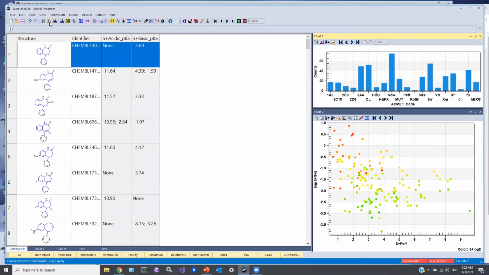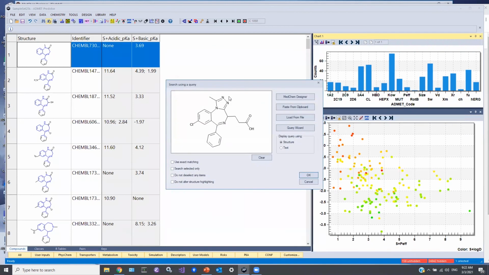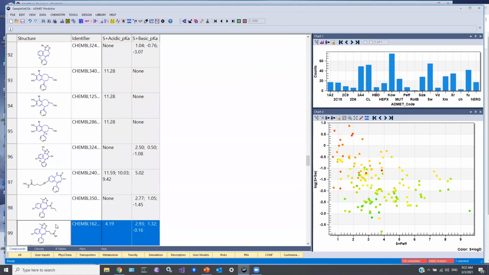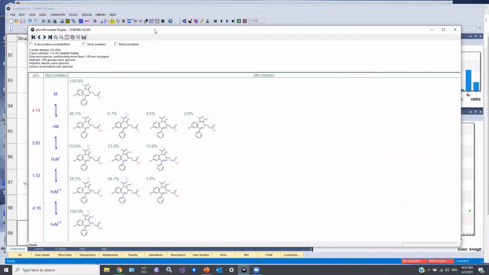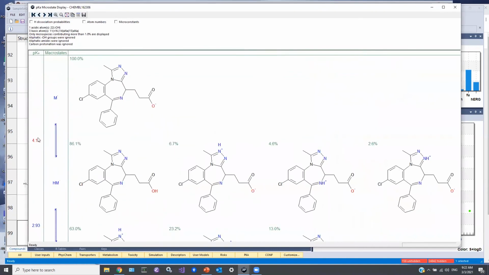And I'm going to just quickly illustrate that using a compound that has both basic and acidic groups. I'll do an exact search. So with this compound selected, if I launch our pKa microstates viewer, just magnify that a bit, our macroscopic pKa predictions are listed here in descending order.